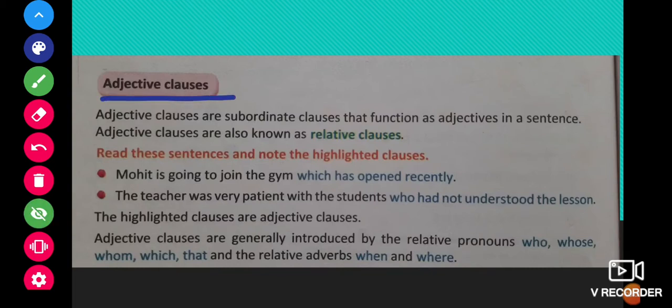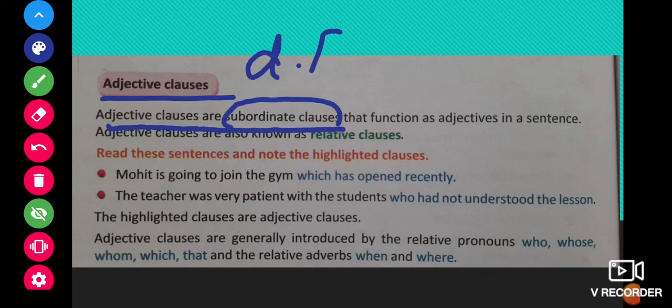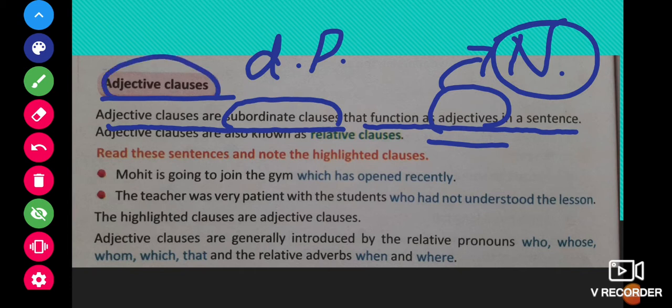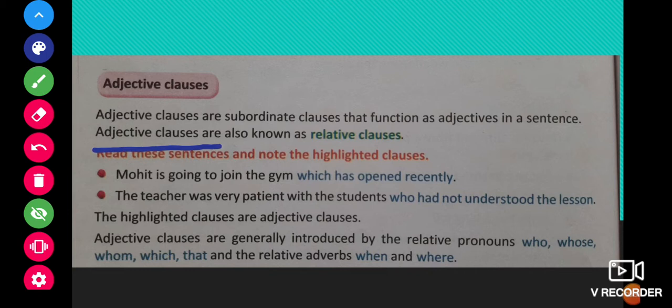Let us look at adjective clauses first. Adjective clauses are subordinate clauses. Subordinate clauses means dependent clauses. So adjective clauses are dependent clauses that function as adjectives in a sentence. Now what is an adjective? An adjective tells us more about a noun. So if there is a group of words which tell us something more about the noun, then that group of words is called an adjective clause. Adjective clauses are also known as relative clauses.